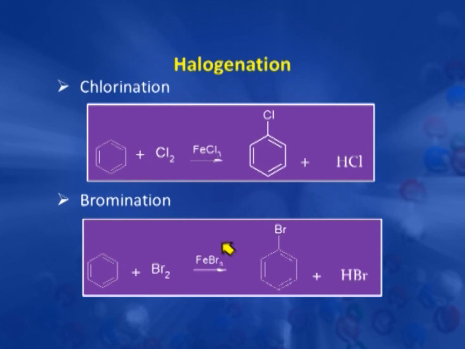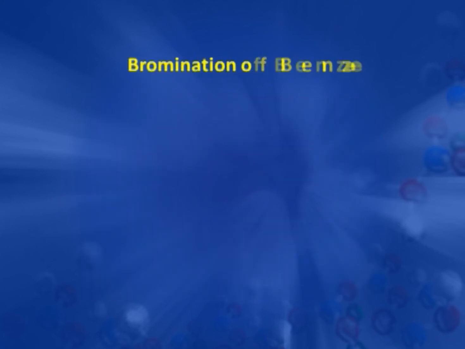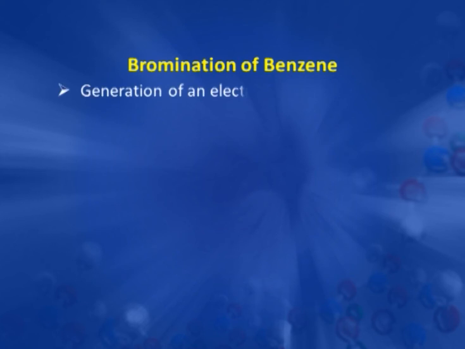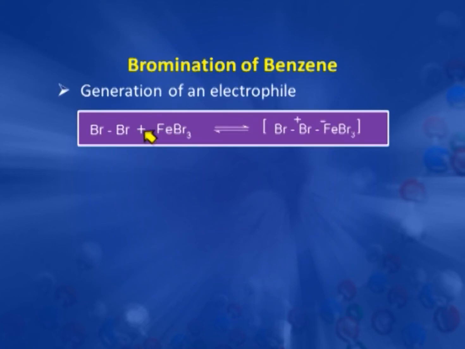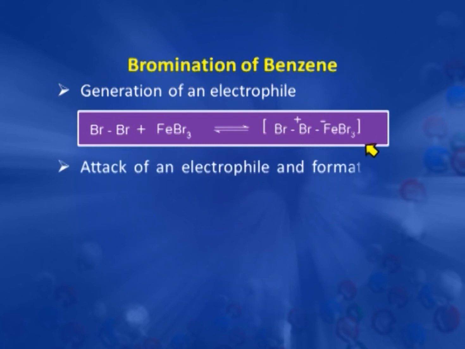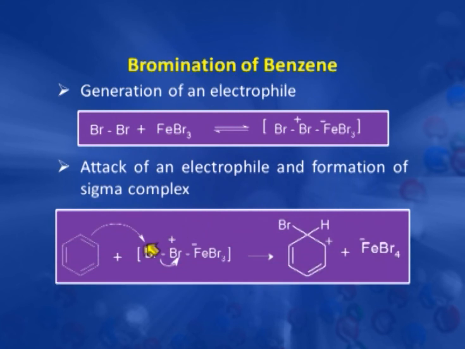Now, next we see how this reaction proceeds, the bromination of benzene. The first step is again generation of an electrophile. The bromine molecule reacts with ferric bromide and produces this complex. Now, see this complex, the bromine which has a positive charge, there is a polarity created here, and this supplies bromine as Br plus when benzene attacks. Now, see how benzene attacks.